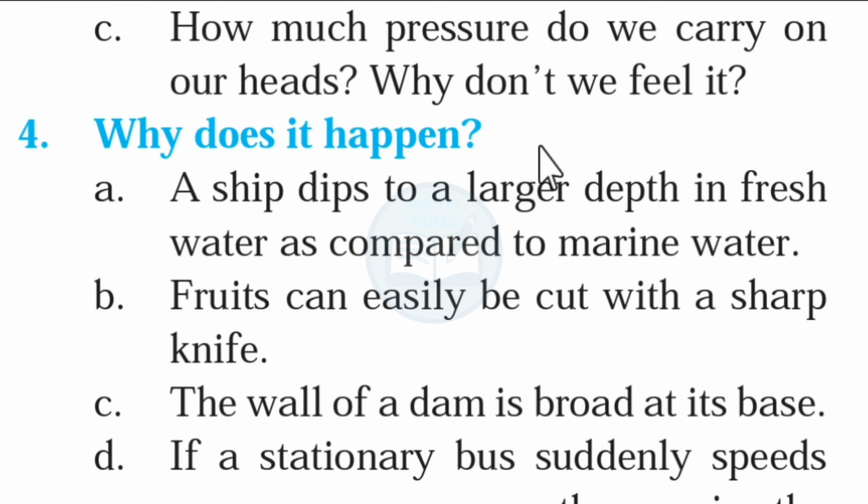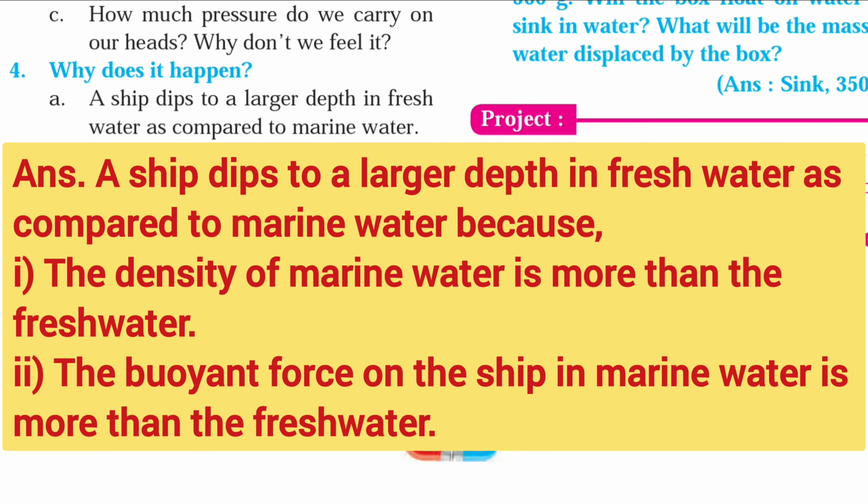Fourth question, why does it happen? A. A ship dips to a larger depth in fresh water as compared to marine water. Answer, a ship dips to a larger depth in fresh water as compared to marine water because the density of the marine water is more than the fresh water. The buoyant force on the ship in the marine water is more than in fresh water.